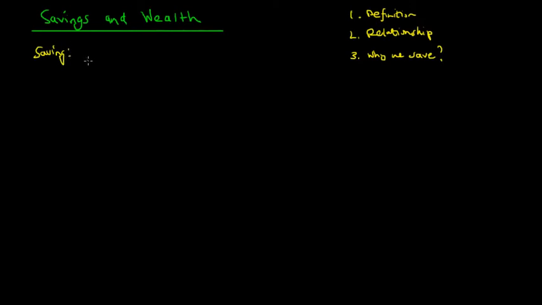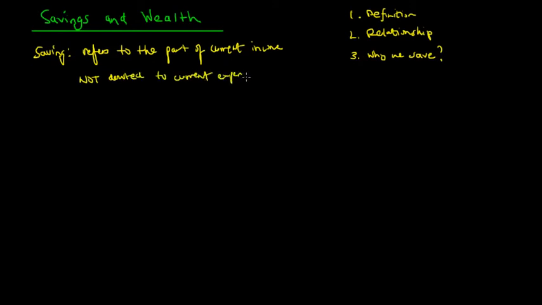So savings refers to the part of current income not devoted to current expenditure. Now this may be pretty straightforward, and it really is. It's the part of your income that you don't spend. And we know that if we save money, we're not spending it. So that's what savings is. It's not difficult. It refers to the part of current income not devoted to current expenditure.